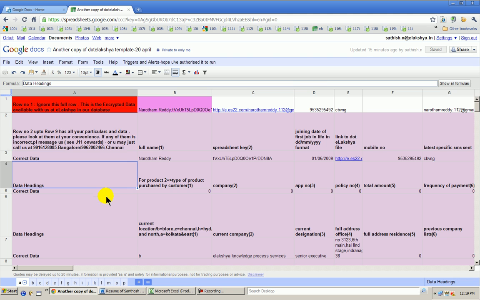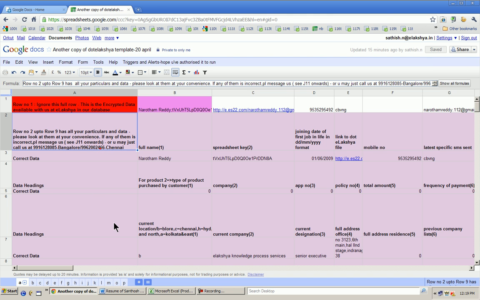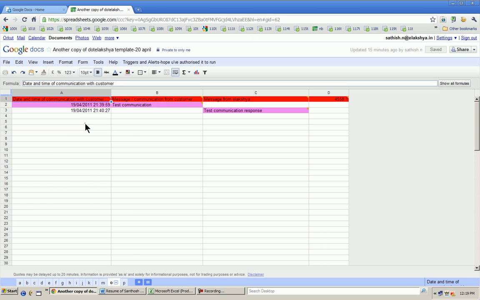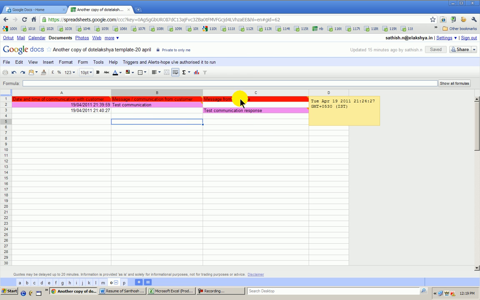The third point is, there are a few things we have done in the .elakshya file itself. We have created a new sheet called O. While we will always keep discussing with a customer and putting it in the latest discussion, what happens if a customer needs to interact with us? The customer can also send a mail. If the customer sends a mail, we have to copy paste and put it here. You can see, no? Message communication from customer, message from elakshya. The date and time gets automatically recorded here.